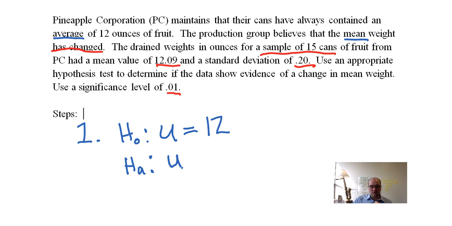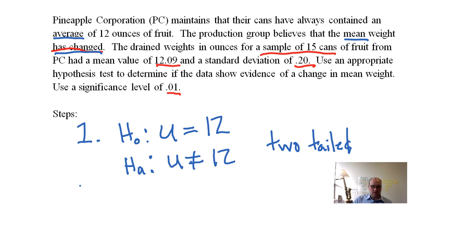Our alternative, though, is that we believe that it has changed. So we don't know which direction it's changed. It's just changed. So that's mu not equal to 12. All right, so is this a one or two-tailed test? Well, it's a two-tailed test because it's changed, which means we don't know if it's gotten smaller or if it's gotten bigger. So two-tailed. All right, so step 1's done.